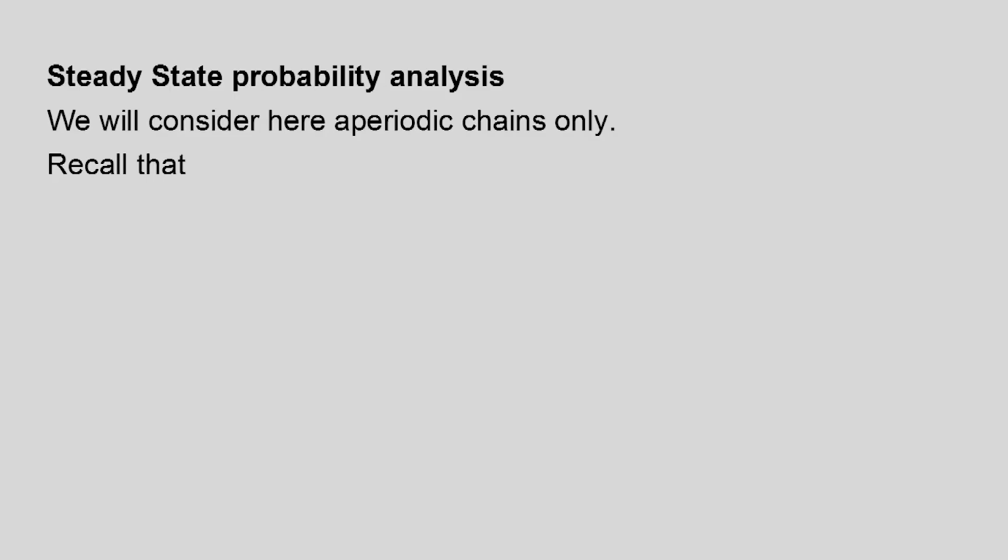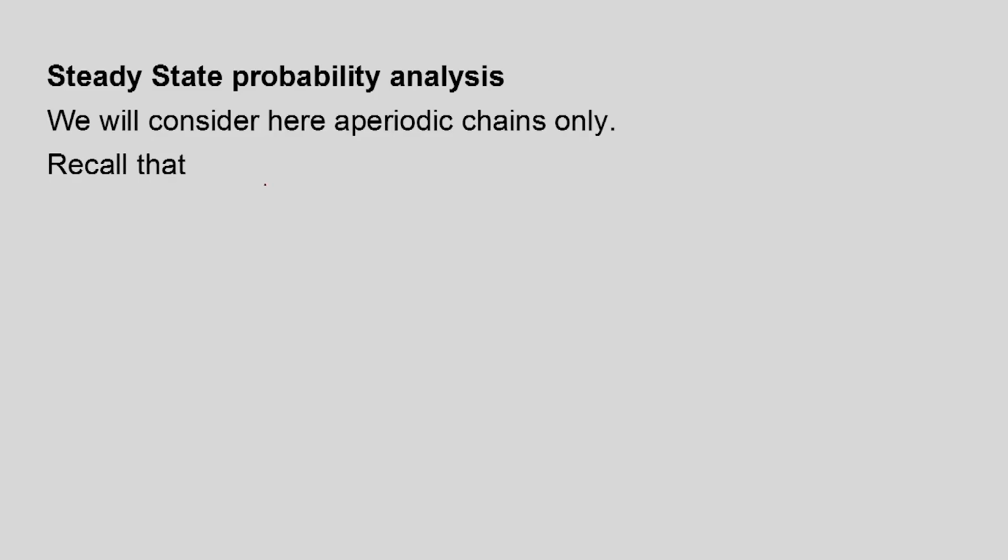Now we will consider here aperiodic chains only. Steady state analysis of periodic chains also can be done, but for simplicity we omit that. Recall that we have already got the limit of Pij(n) as n tends to infinity.